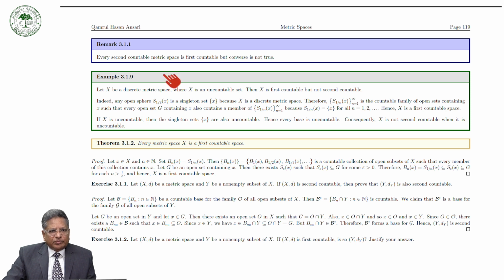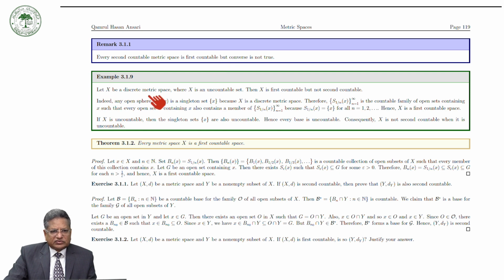The second countable space is also first countable, but the converse is not true. That is to say, there is a relation between first countable and second countable spaces: every second countable space is first countable, but every first countable space need not be a second countable space.